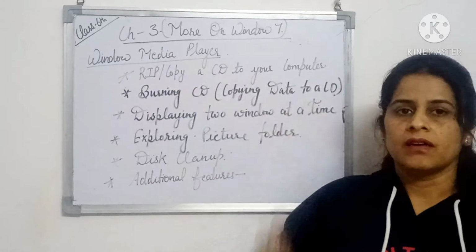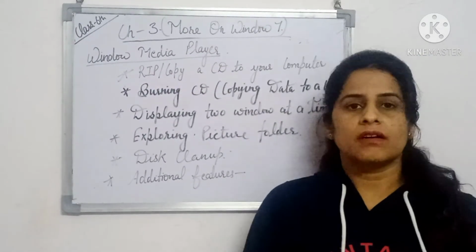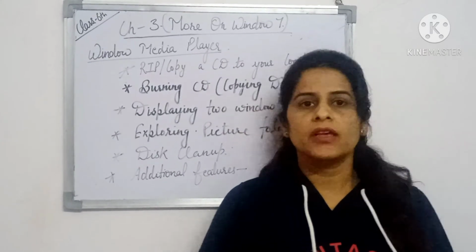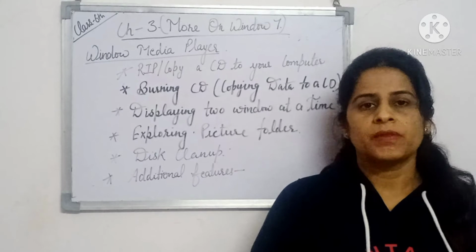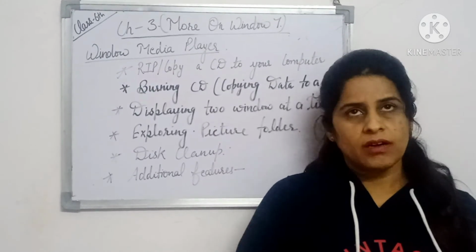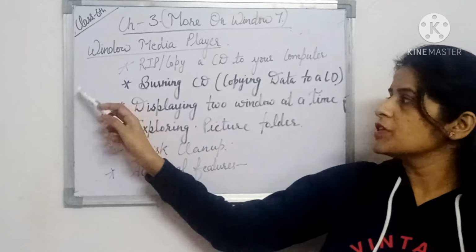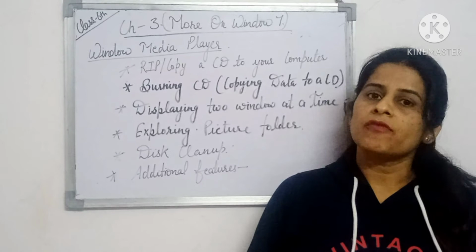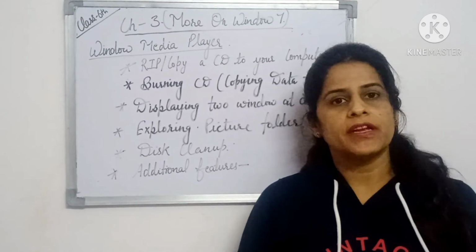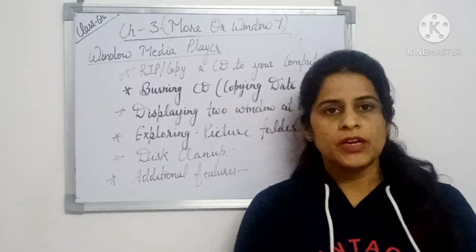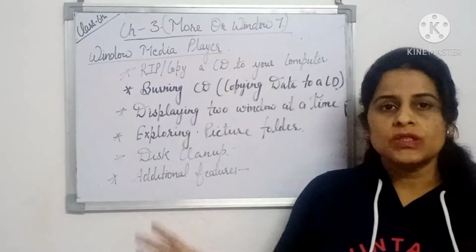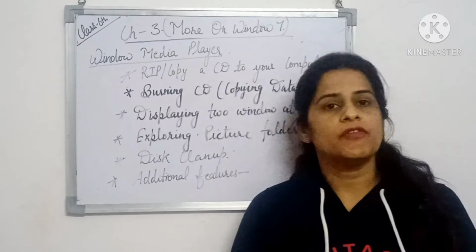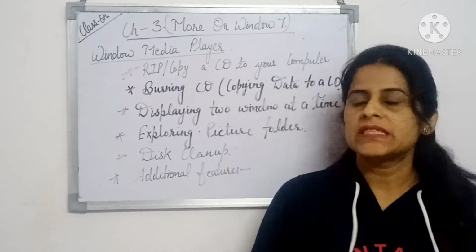The first is the Windows Media Player. You all have Windows 7 in your PC, that operating system you are using. Some are using the Windows 7 operating system and some are using the Windows 10 operating system. In this Windows 7 and Windows 10 operating system, the first feature is Windows Media Player. What is the Windows Media Player? That player by which we can play audio and video on our Windows. So this media player is used by using these features. You can play any audio files and any video files on your PC.